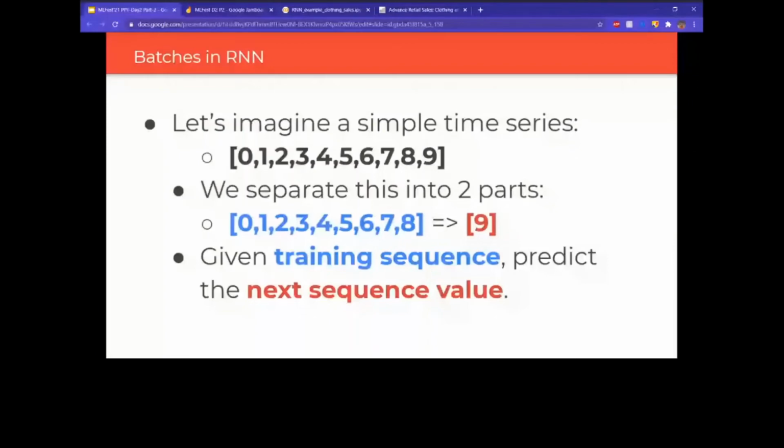So based on whatever the model predicted, and based on what the actual value is, it will calculate the loss and then go back and do its thing, the stuff neural networks do.